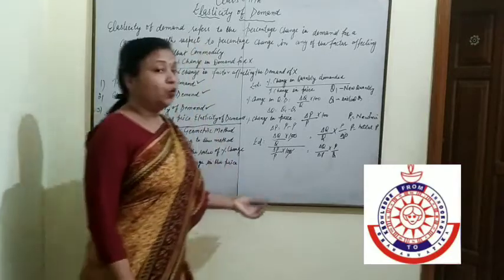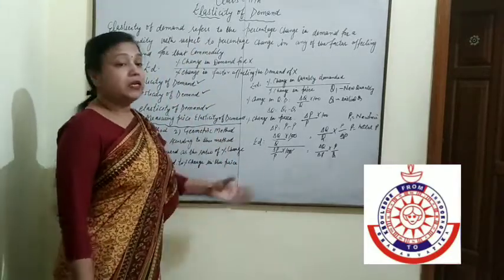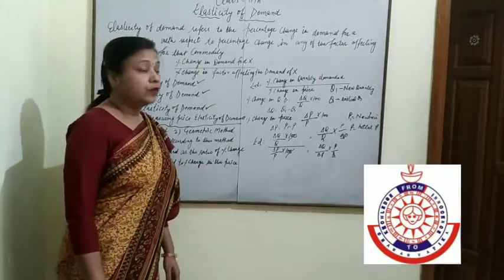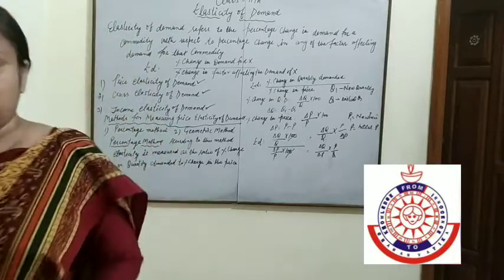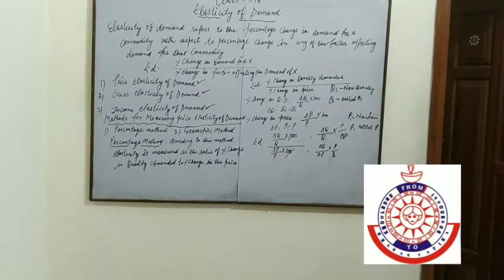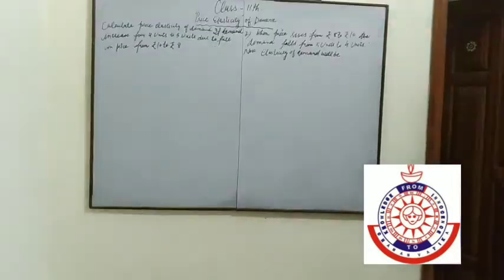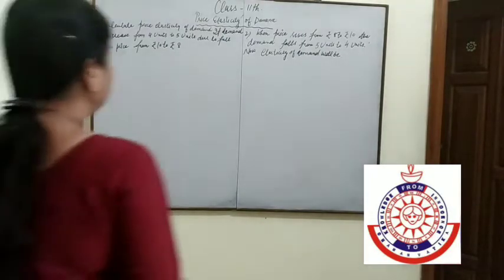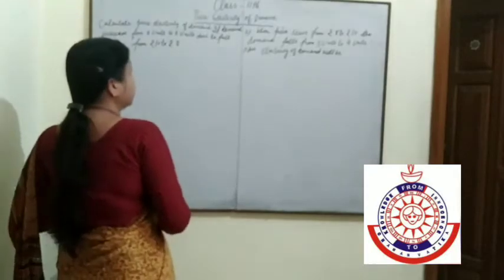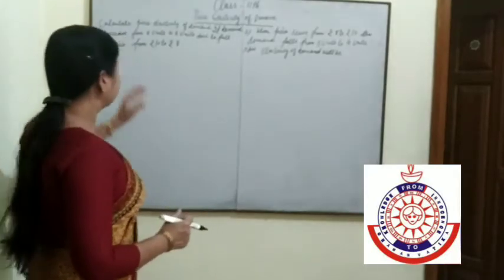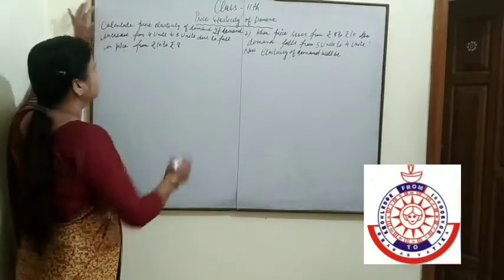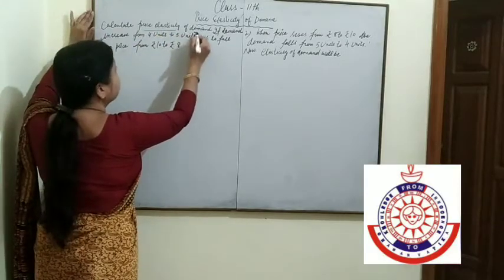Let us see one example of how we can find out the elasticity of demand. Now let us see how we can find out price elasticity of demand. See in this question, calculate price elasticity of demand.